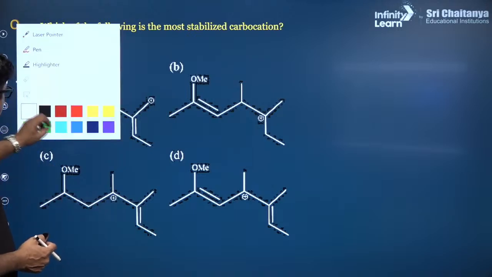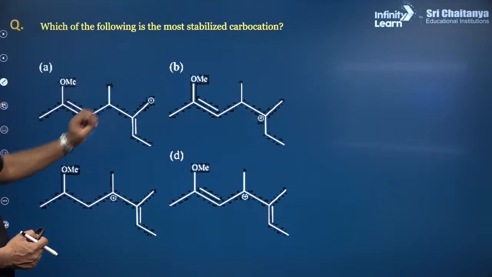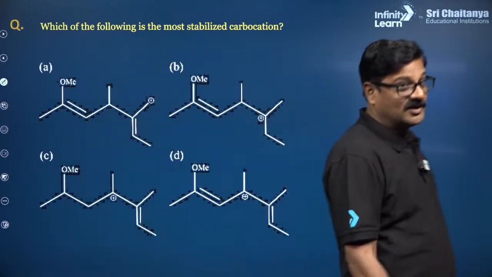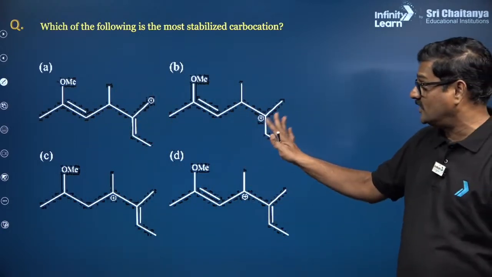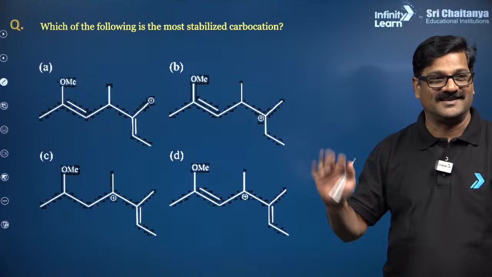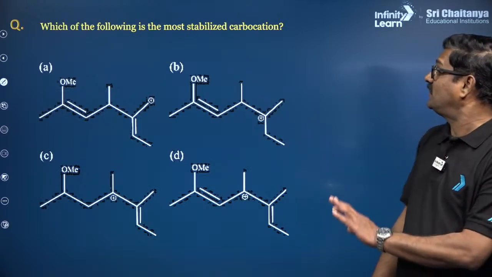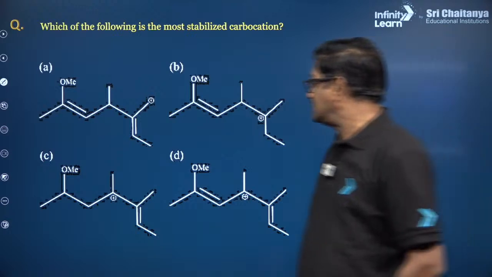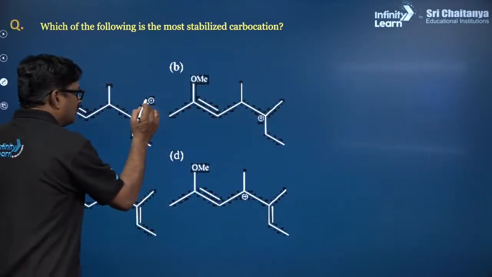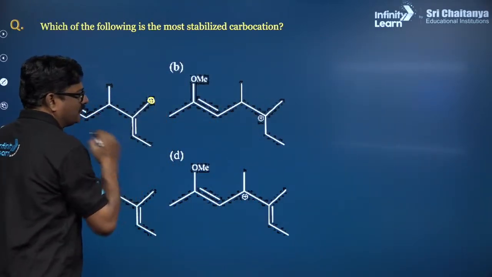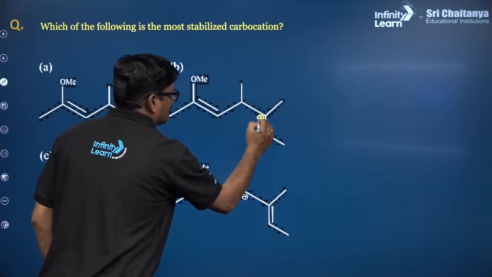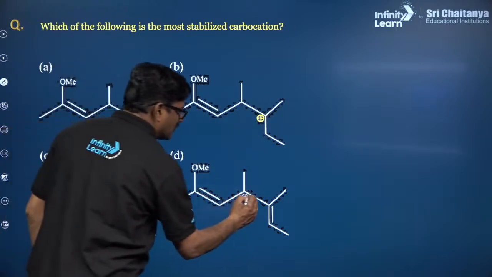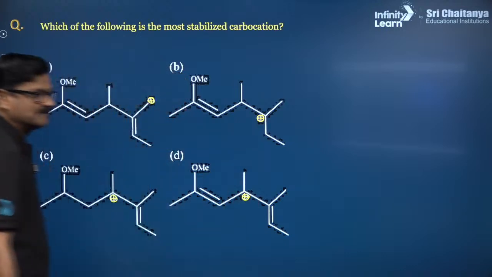Okay, next answer is this. Let's see. Now, a little bit of discussion-oriented questions. Never say it is easy. Now Ayush, look at the question. You tell me if it is easy or difficult. Which of the following is the most stabilized carbocation? You have to look carefully. This is your carbocation. And this is your carbocation. And this is your carbocation. And this is your carbocation. You understand? Clear?